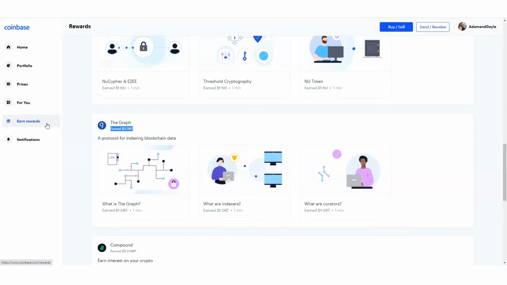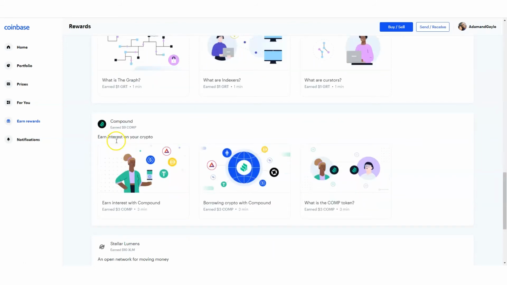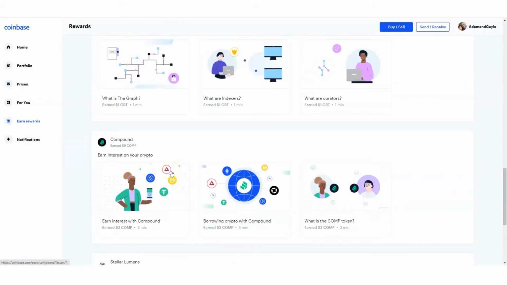And check this out. You can also convert your assets to another one. So if you don't want Graph, you can convert Graph into Compound. You can convert Compound to a different asset. You can do that right through the Coinbase system.